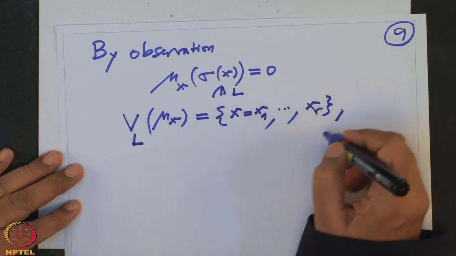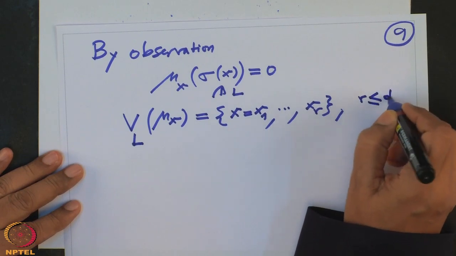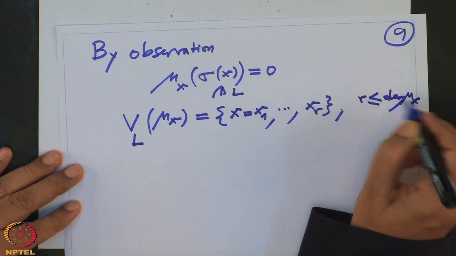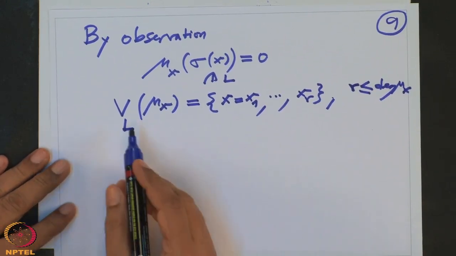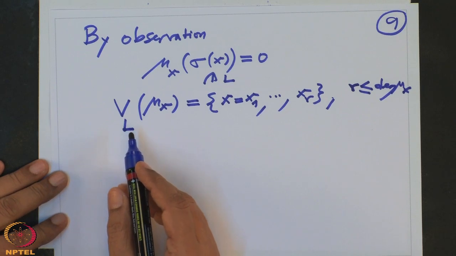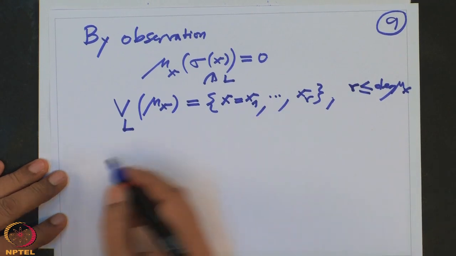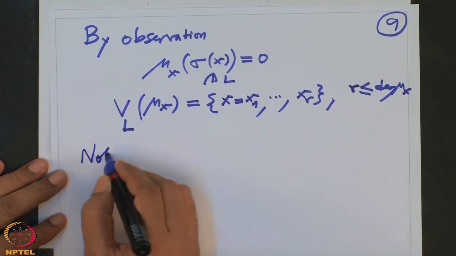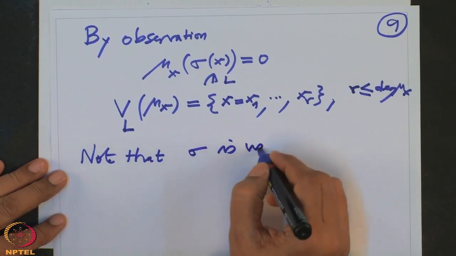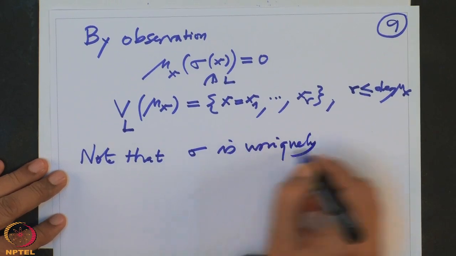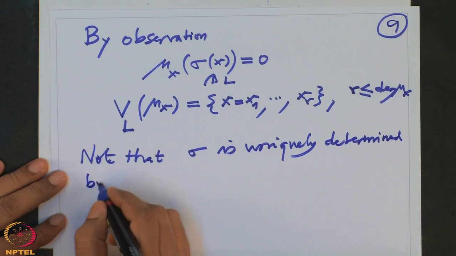And we definitely know they are zeros of mu, therefore the number of zeros will not exceed the degree of mu, because we are over a polynomial over a field. So therefore what we noted is that sigma will be uniquely determined by the zeros, because once you know the zero. So note that sigma is uniquely determined by